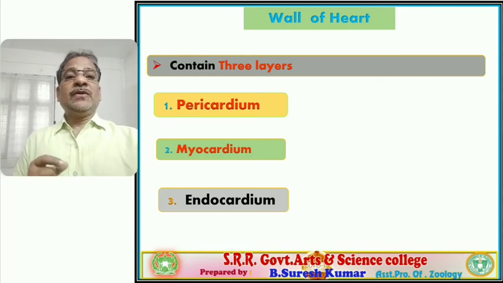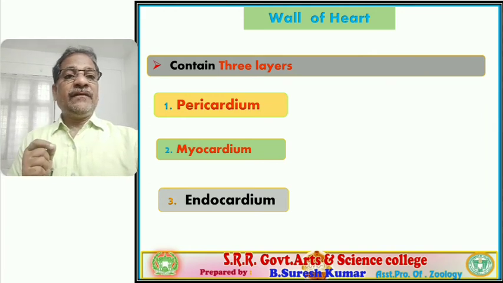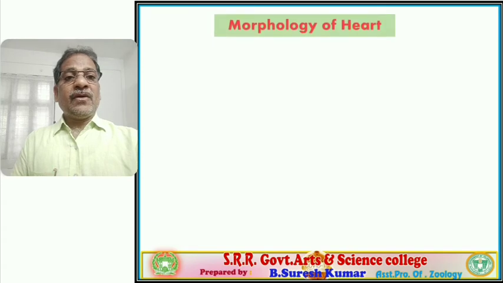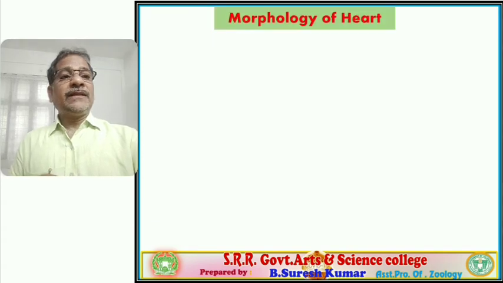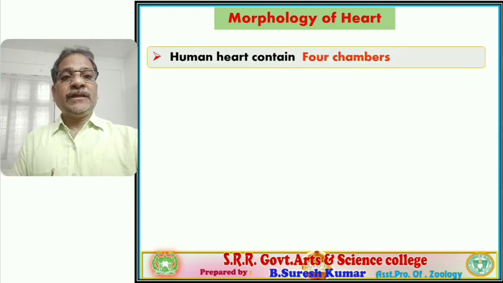So the wall of the heart includes three layers, sequentially the pericardium, myocardium and endocardium. Among these three, the pericardium and endocardium are epithelial linings, and the middle myocardium is formed by cardiac musculature. Let us continue with the remaining features of the morphology of the heart.